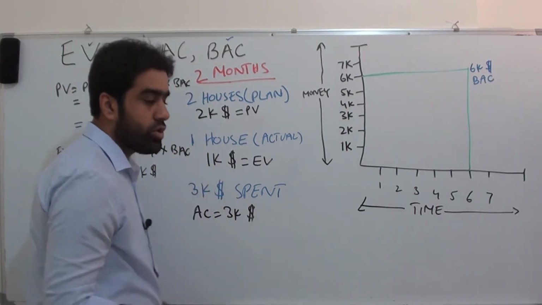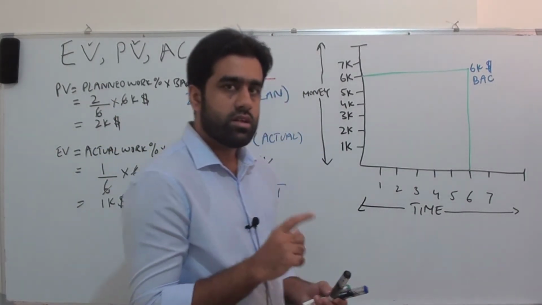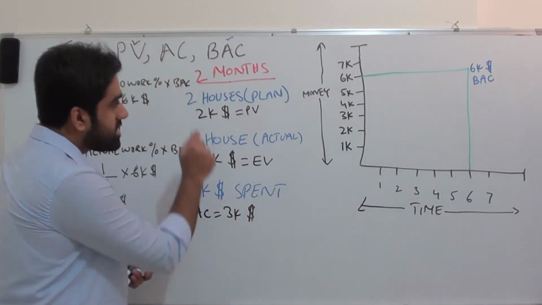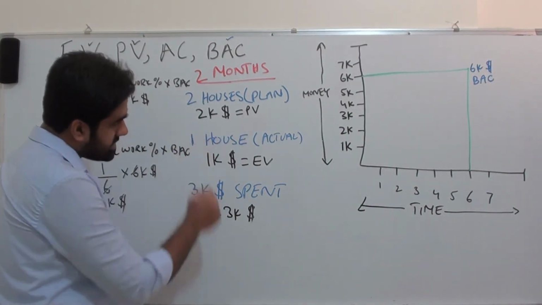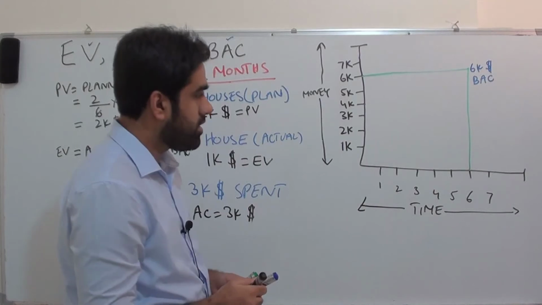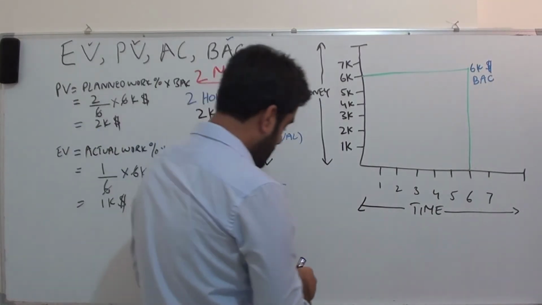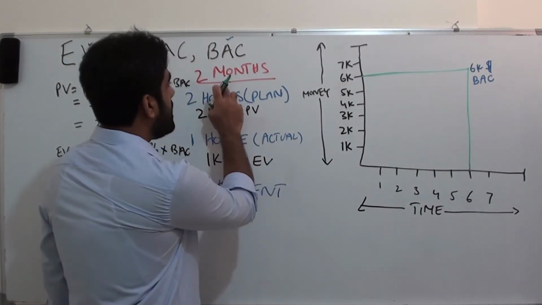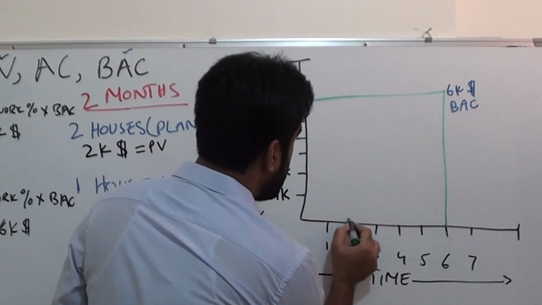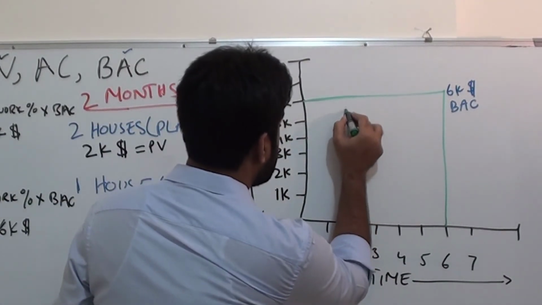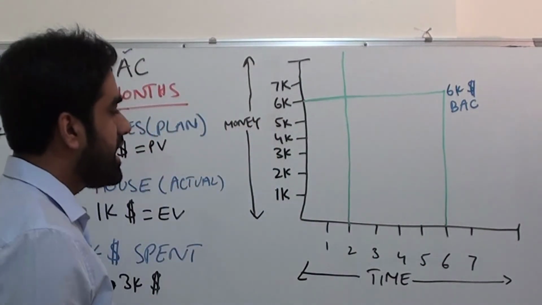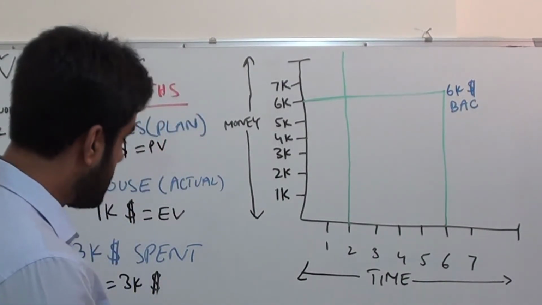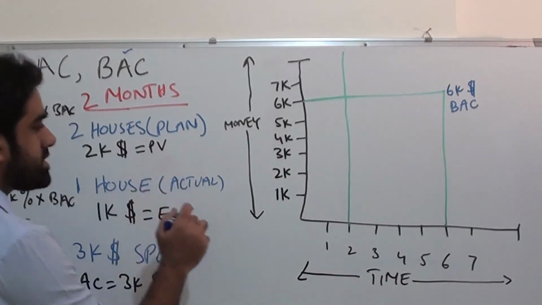So you remember in the last video, we drew a graph to show the project plan. Let's draw this EVM or this project situation in the same graph. For this we are calculating at the end of 2 months. We are evaluating the project at the end of 2 months. What is our planned value after 2 months?